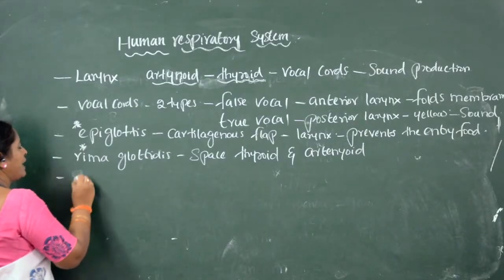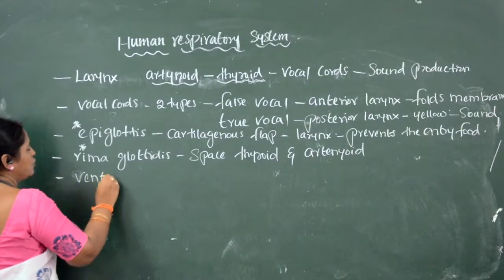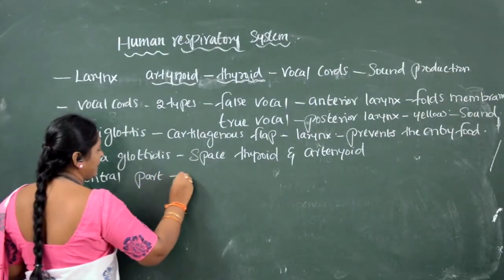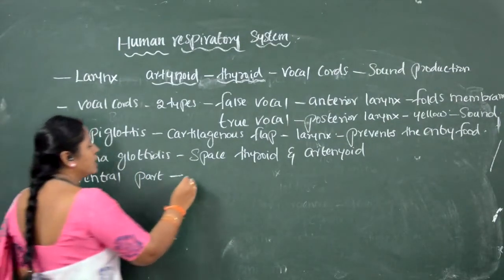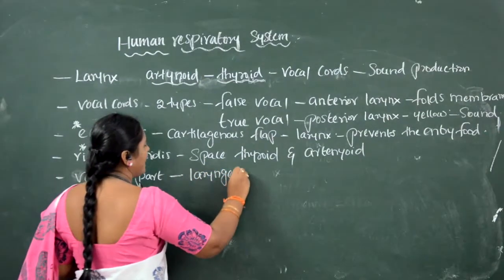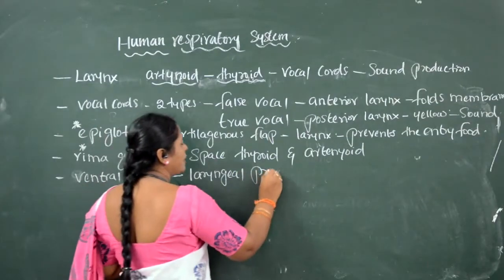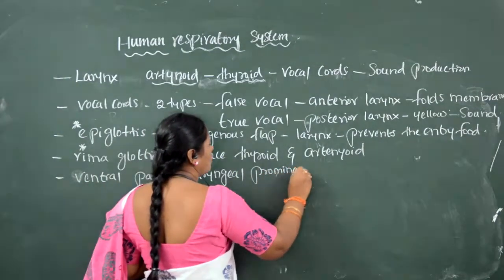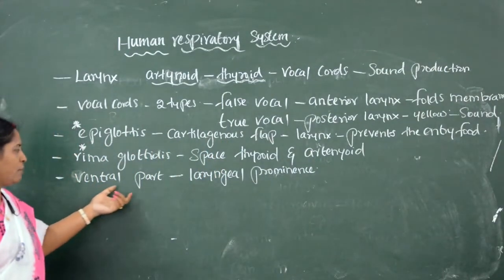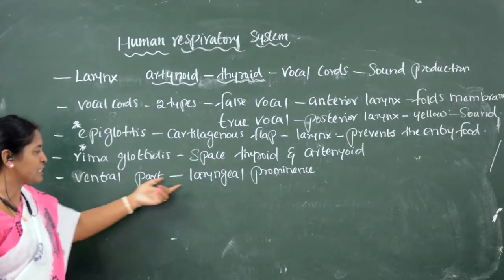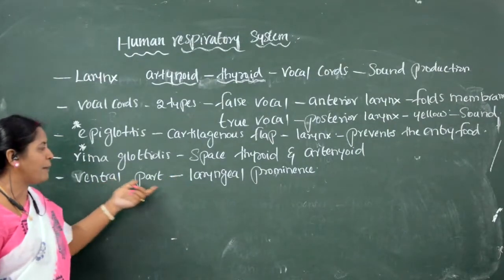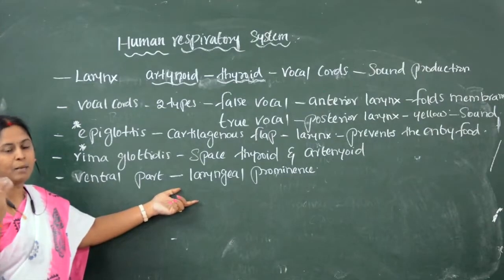The ventral part of larynx, towards the ventral part of larynx, what is present? The laryngeal prominence is present. That is towards the ventral part of thyroid.